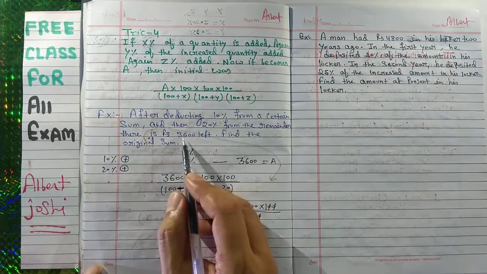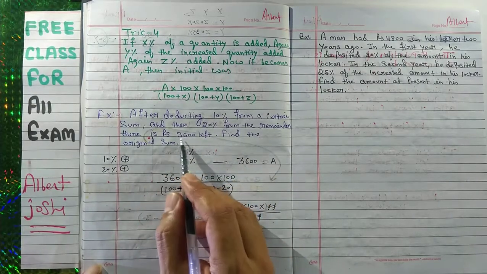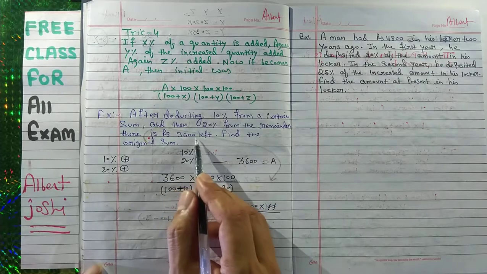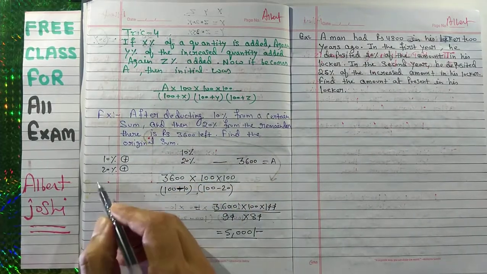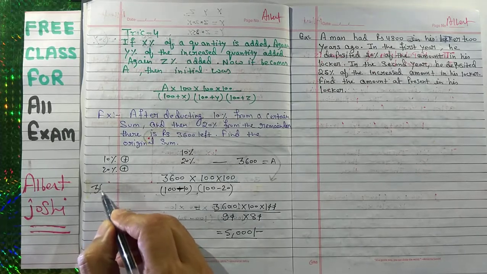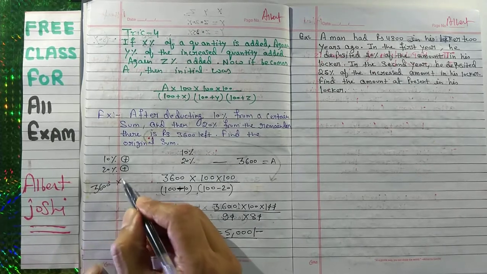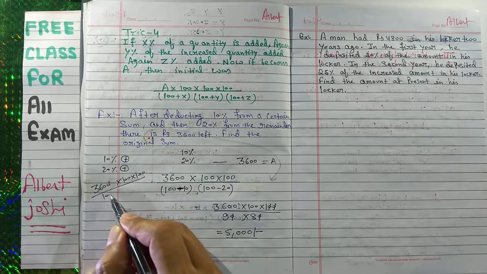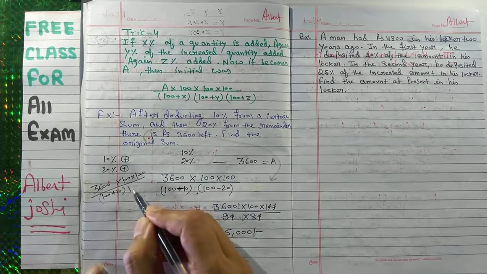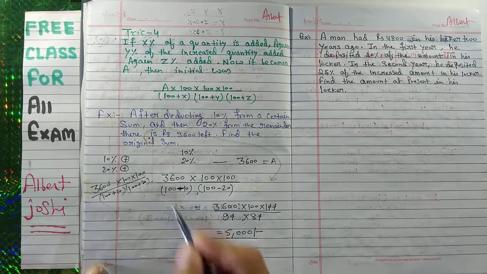In this condition, your remaining money is 3600 left. Find the original. Then you have to use 3600 into 100 into 100 upon 100 plus 10 and 100 plus 20.